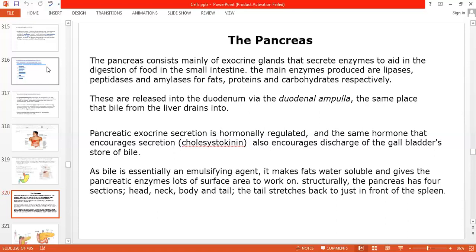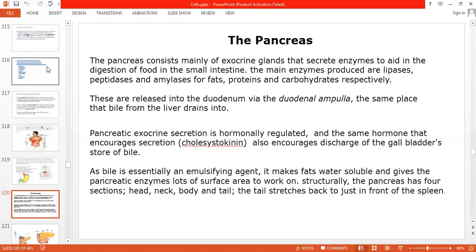Pancreatic exocrine secretion is under hormonal regulation, and the same hormone that encourages secretion, cholecystokinin, also encourages discharge of the gallbladder, the storage of the bile. The gallbladder will contract and expel bile into the duodenum, through the hormones secreted by the endocrine system. As bile is essentially an emulsifying agent, it makes fat water soluble and gives the pancreatic enzymes a lot of surface area to work.